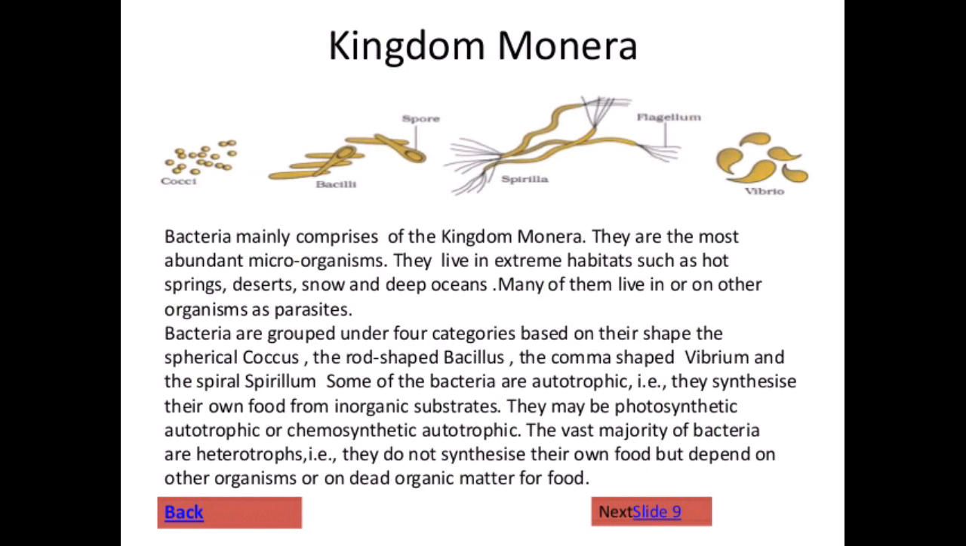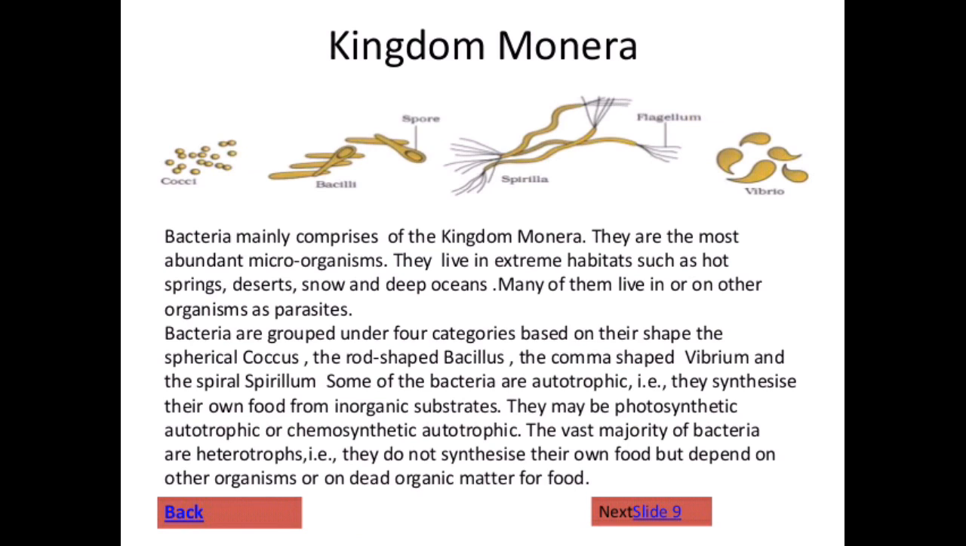Kingdom Monera. Bacteria mainly comprise the kingdom Monera. They are the most abundant microorganisms. They live in extreme habitats such as hot springs, deserts, snow, and deep oceans. Many of them live in or on other organisms as parasites.